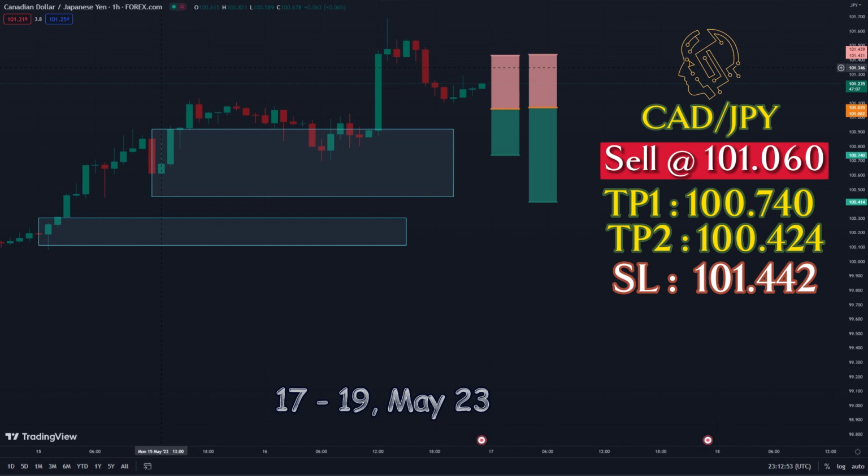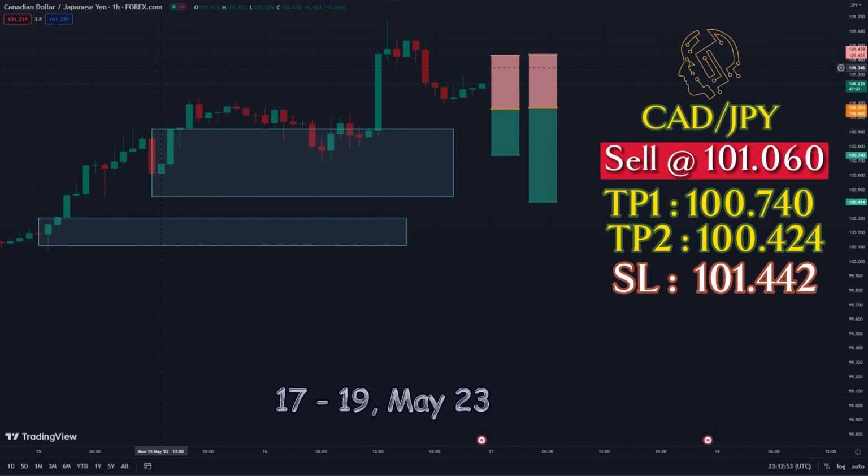Here's an example to illustrate the meaning of a Canadian dollar to Japanese yen sell order. Let's say the current exchange rate for Canadian dollar to Japanese yen is 80. If you place a sell order for CAD/JPY 10,000, it means you are selling 10,000 Canadian dollars and simultaneously buying the equivalent amount of Japanese yen at the exchange rate of 80. So, you will receive 800,000 Japanese yen in exchange for your 10,000 Canadian dollars.